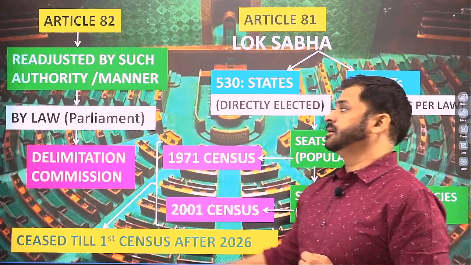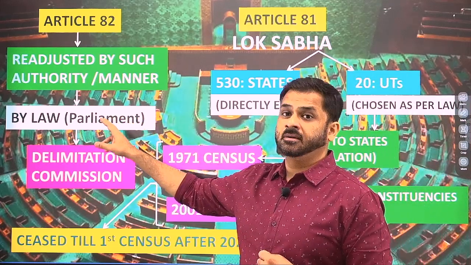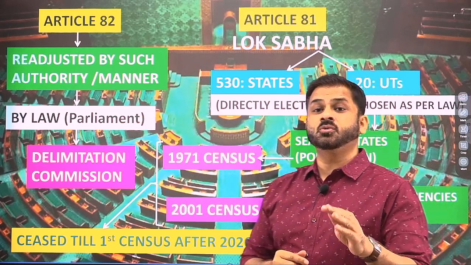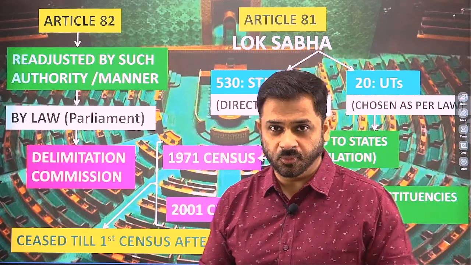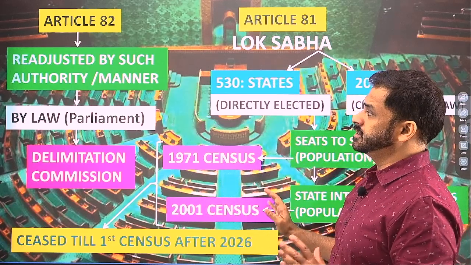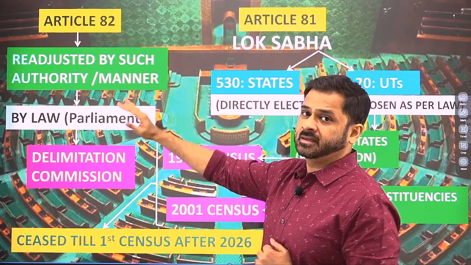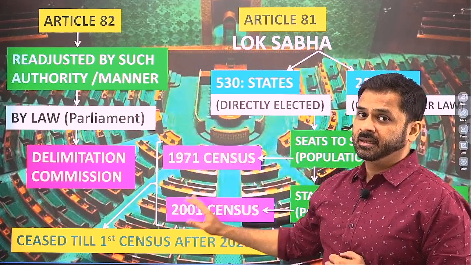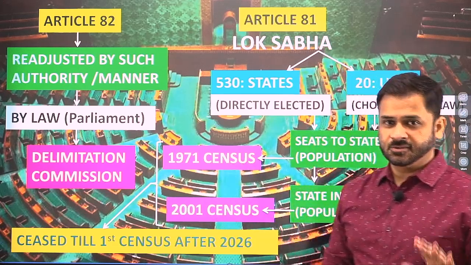But remember that because the parliament has the power, it may give this function to any other body apart from the Delimitation Commission as well. So these are the provisions given in both Article 81 and 82. At both the places they have made references to these population figures, and at both the places it has been made clear that this has been ceased till the year 2026.